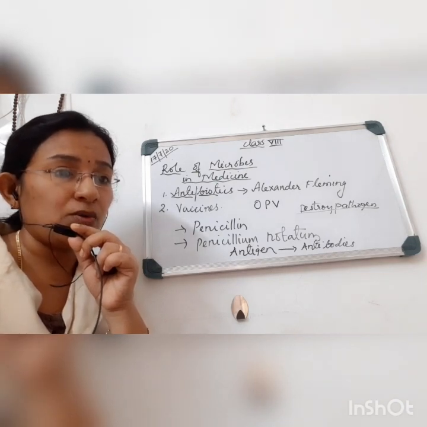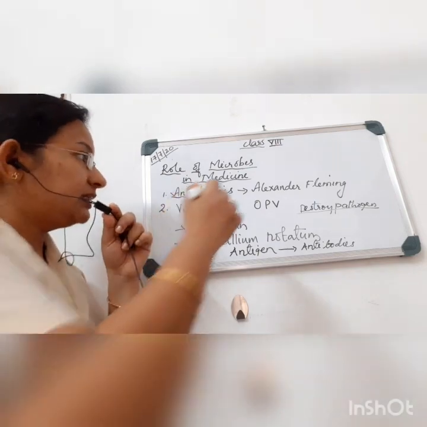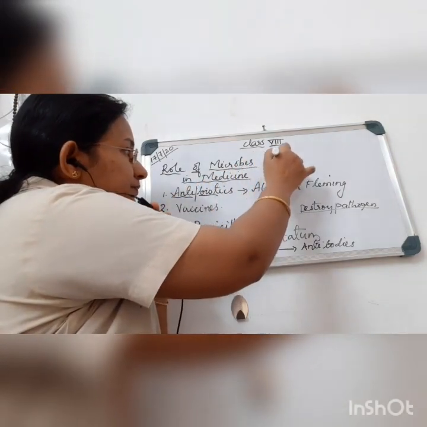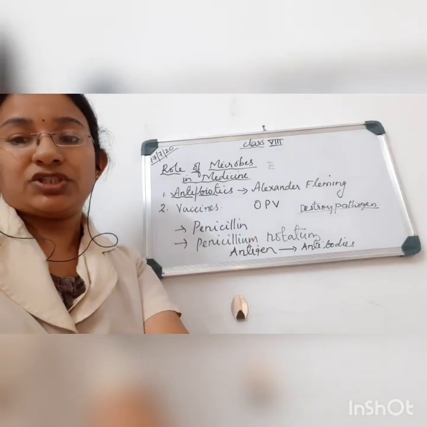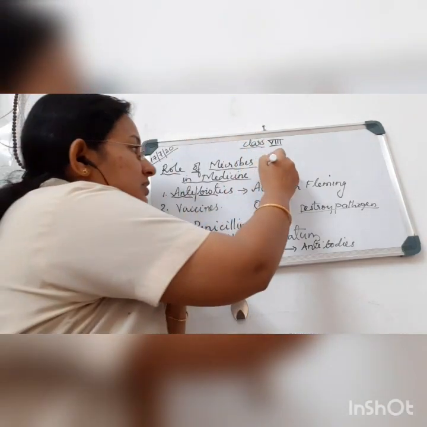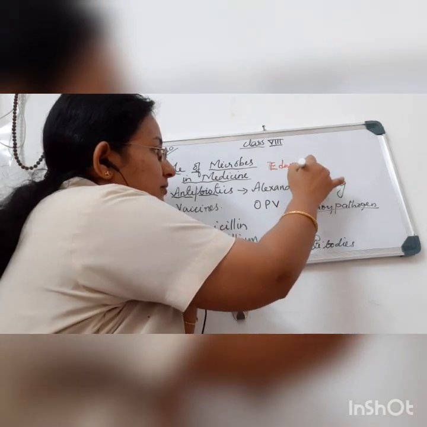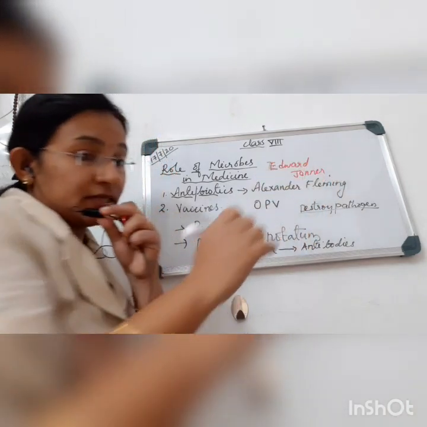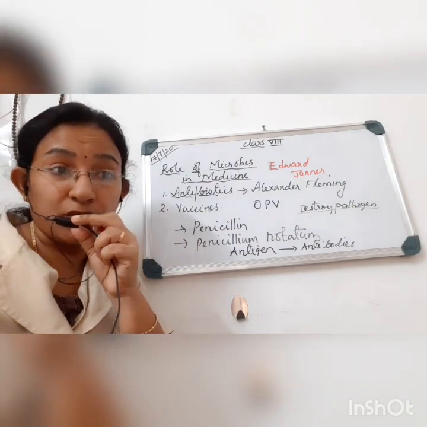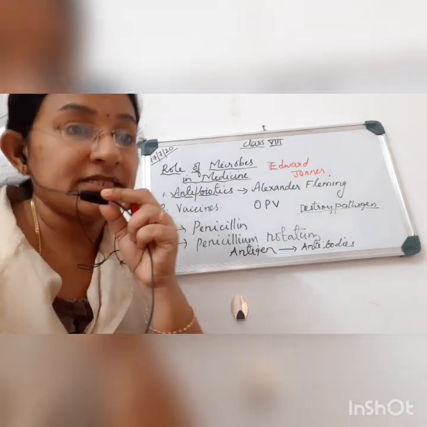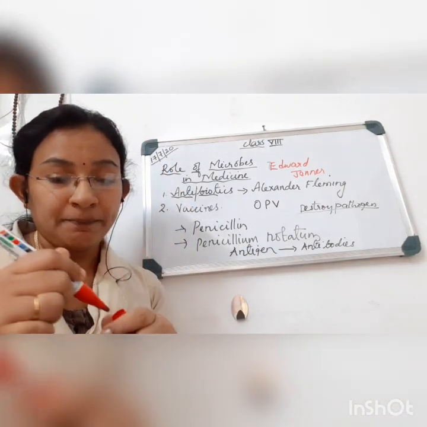So this is how vaccines work. And it was a scientist called Edward Jenner who was the first person to discover the vaccine for smallpox, in the year 1798. The smallpox vaccine was actually introduced by Edward Jenner.